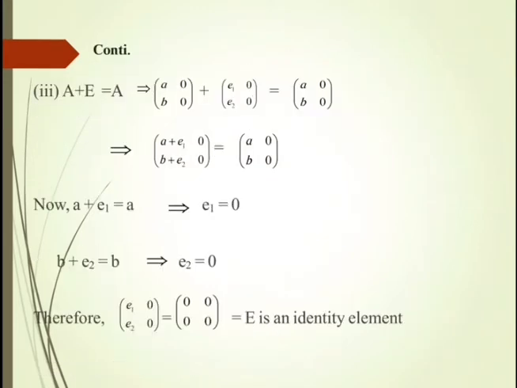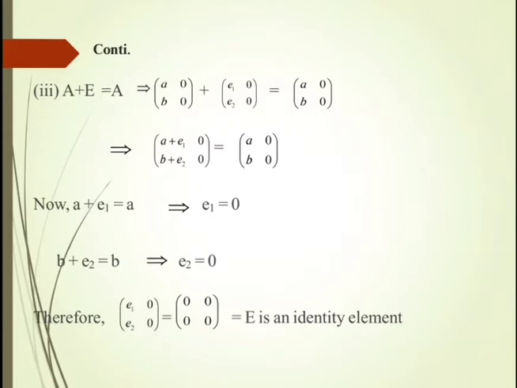Now next is existence of identity element with respect to addition. Here our A matrix is [a 0; b 0]. E I am assuming as [e1 0; e2 0], and A plus E equal to A, according to our formula for existence of identity element. Now what I need to do is find the values of e1 and e2. So I am adding these two matrices, and I get a plus e1, 0 and b plus e2, 0.